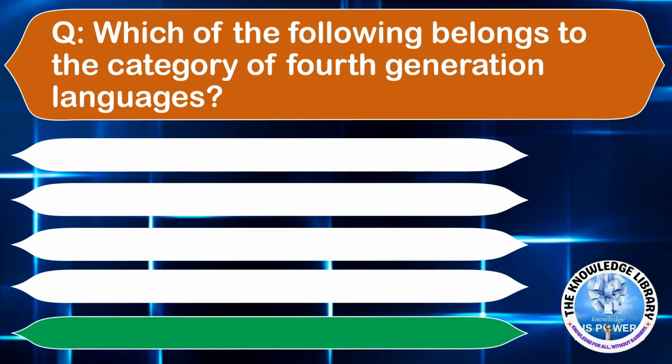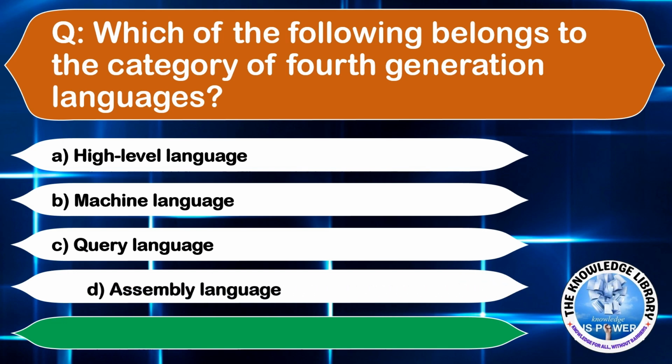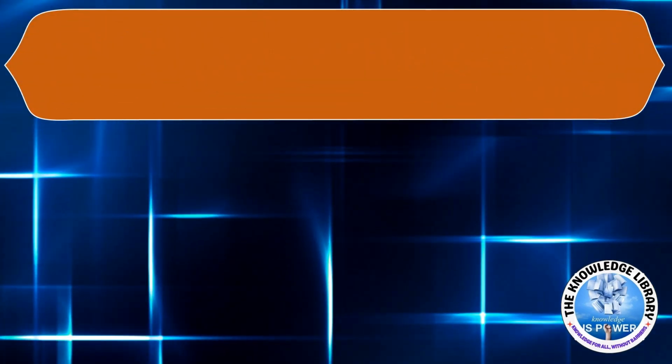Which of the following belongs to the category of fourth generation languages? Option A, high level language. Option B, machine language. Option C, query language. Or option D, assembly language. The correct answer is option C. Moving to the next question.